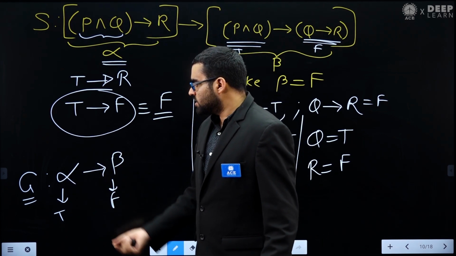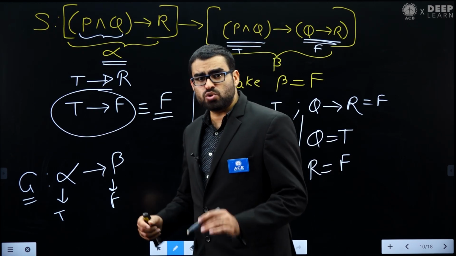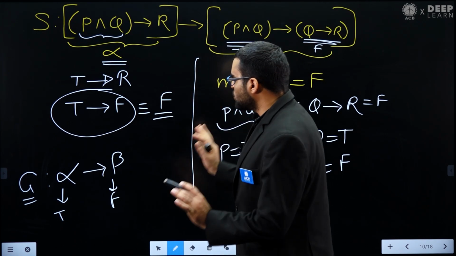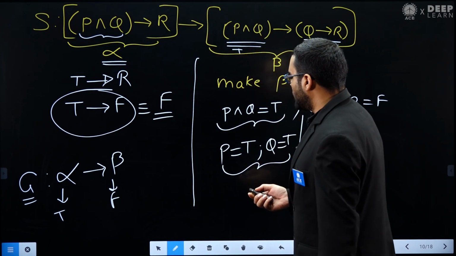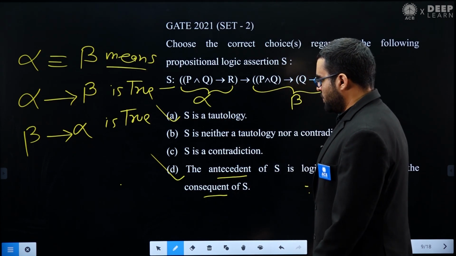If you can do this, then this G is not a tautology. And if you cannot do this, then G is a tautology. This concept you can also apply. So this question we have seen by two different methods, and the answer will be option A, D.